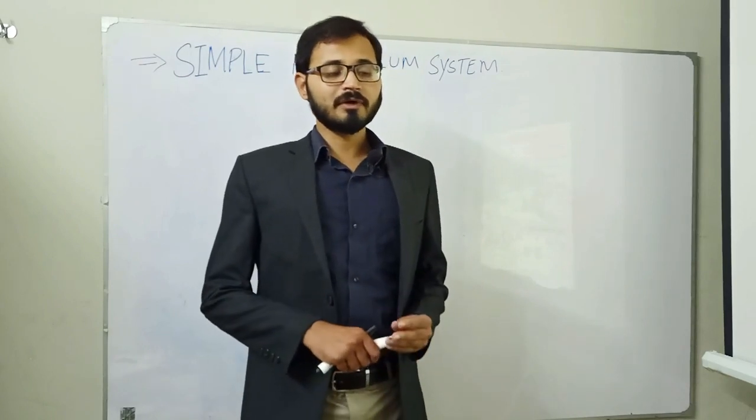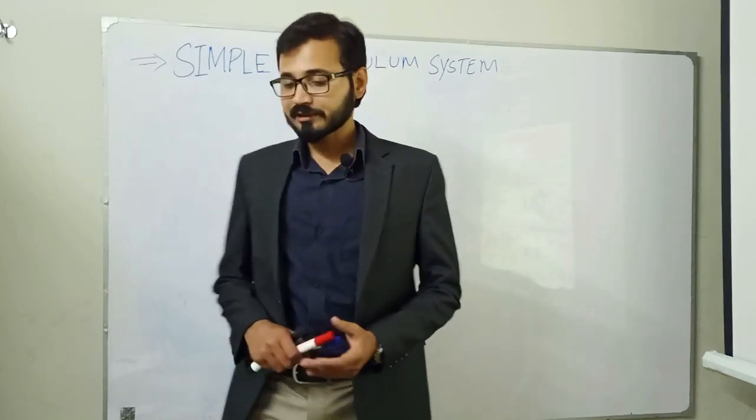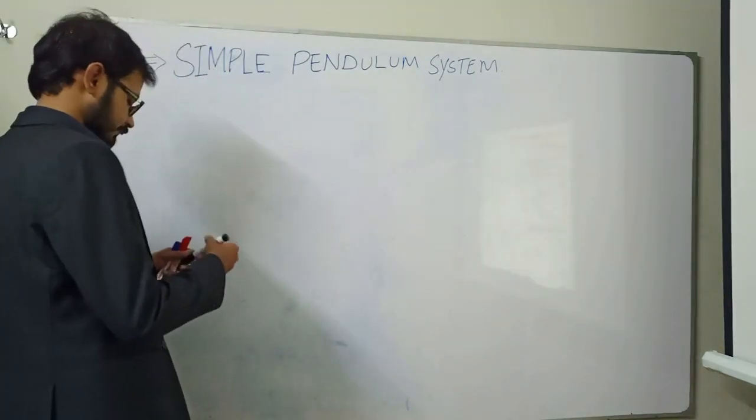So we will go for the simplest case and we will consider the system to be behaving linearly.